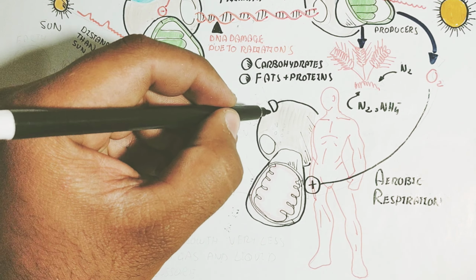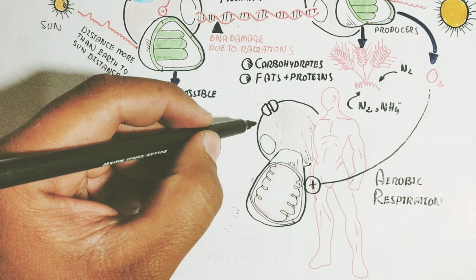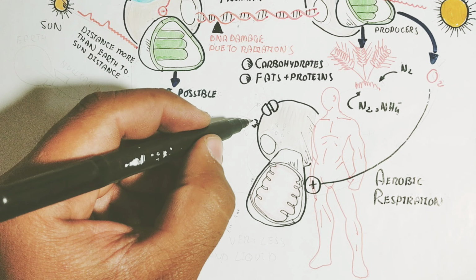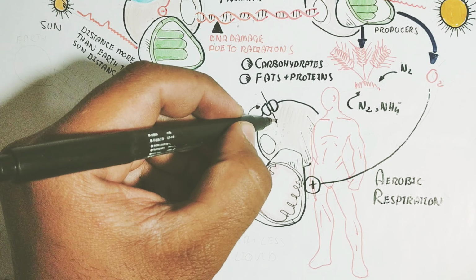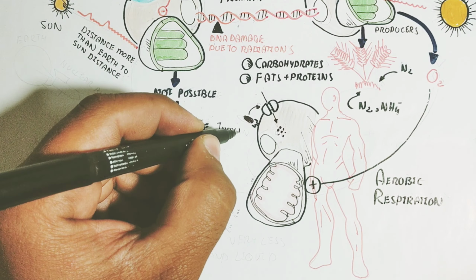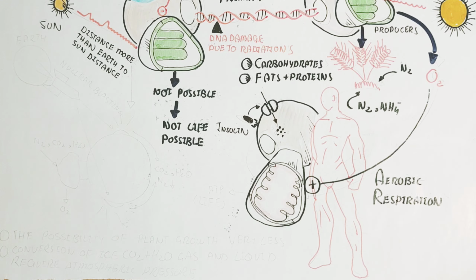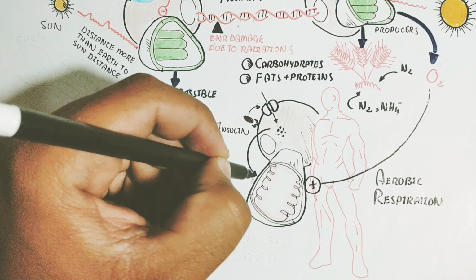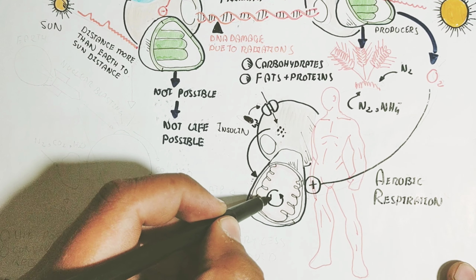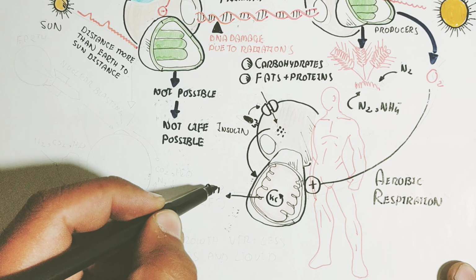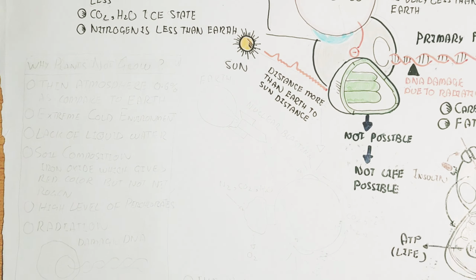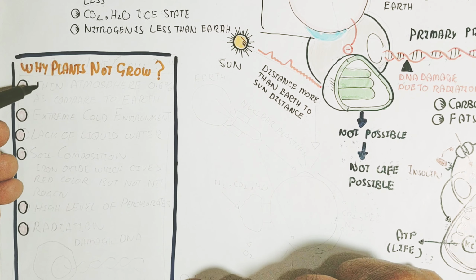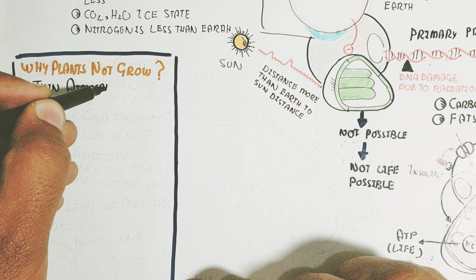The oxygen is used in the mitochondria, and glucose, fat and carbohydrate enter the cell with the help of insulin. Carbohydrate undergoes glycolysis to produce pyruvate, and that pyruvate is consumed in the mitochondria to produce more ATP in the electron transport chain using oxygen. But on Mars, there is no possibility of this.